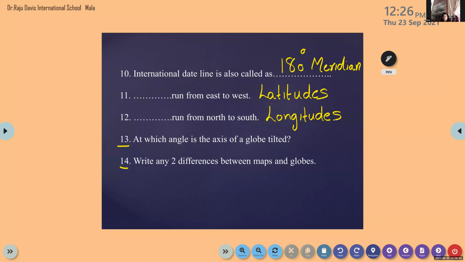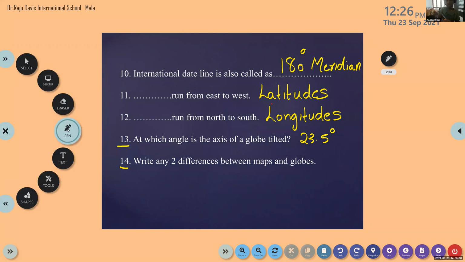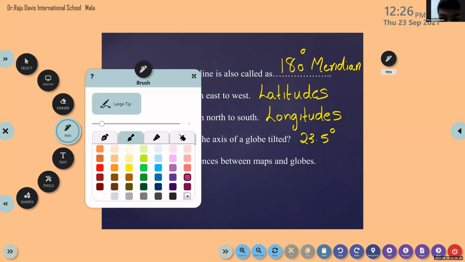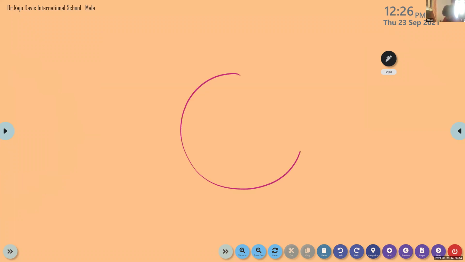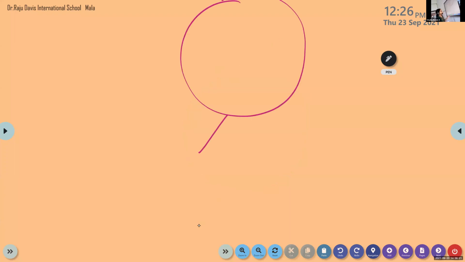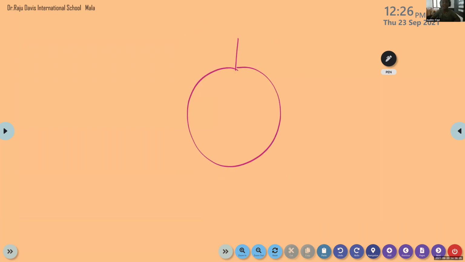23.5 degree. Right. Ma'am, I have a doubt in this, so I left it. I'll tell you. Look here. This is our Earth, and our axis is like this. It's not a straight line, right? Earth is revolving around the sun. Look here, my dears.